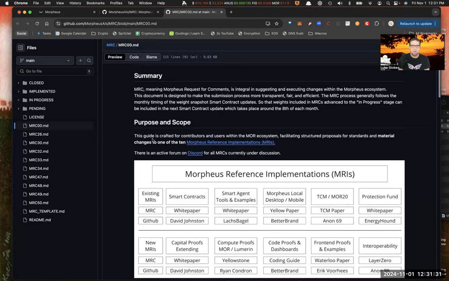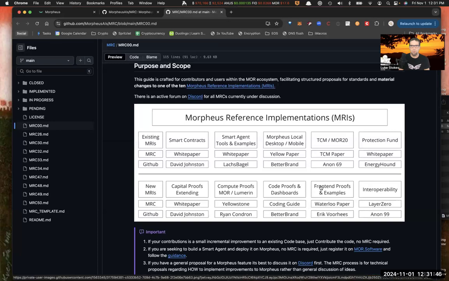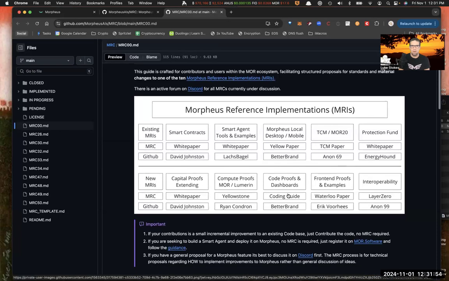So that's the process. An MRC explains that you've got these Morpheus reference implementations, different things being done within the Morpheus ecosystem: smart contracts, smart agents, the MOR20, the protection fund, interoperability. These are all different things. And this explains who's in charge of these particular MRCs. So this is an example of how that gets figured out.